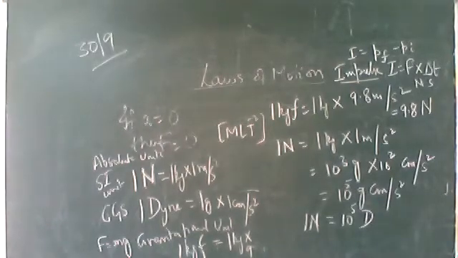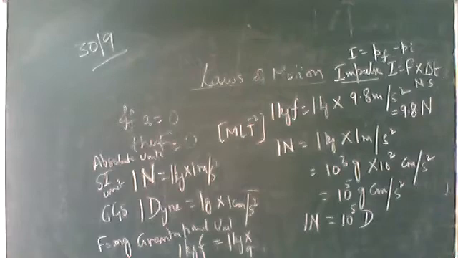Then Newton's third law, which states that for every action there is an equal and opposite reaction, where action and reaction are acting on two different objects. If they are equal and opposite and acting on the same body, then the net force would always be equal to 0. So these action and reaction forces act on two different objects.